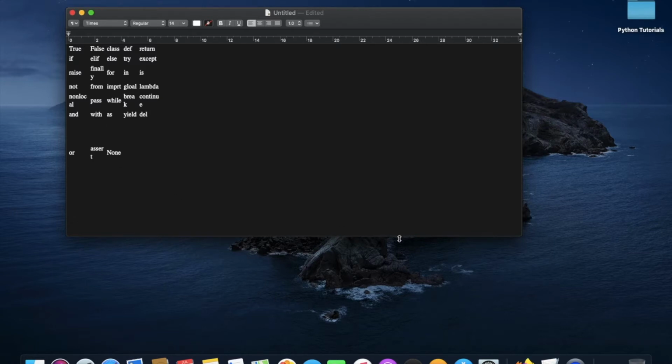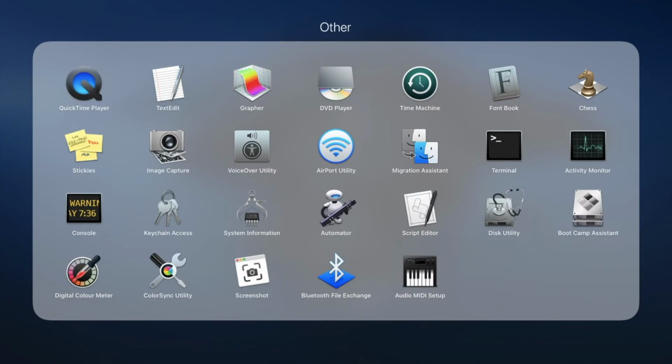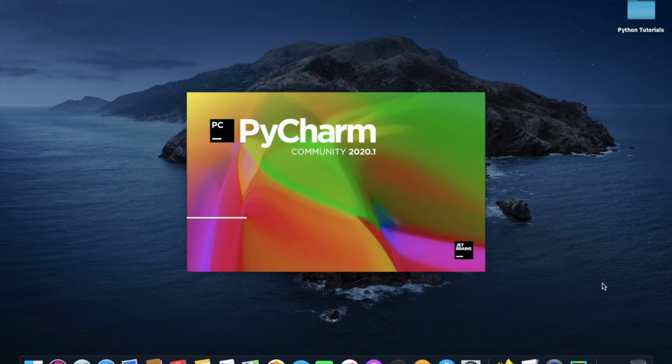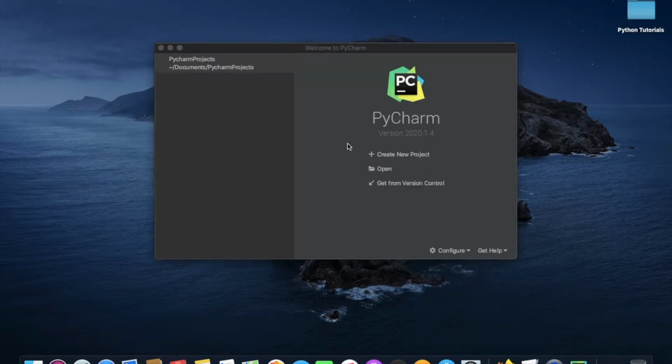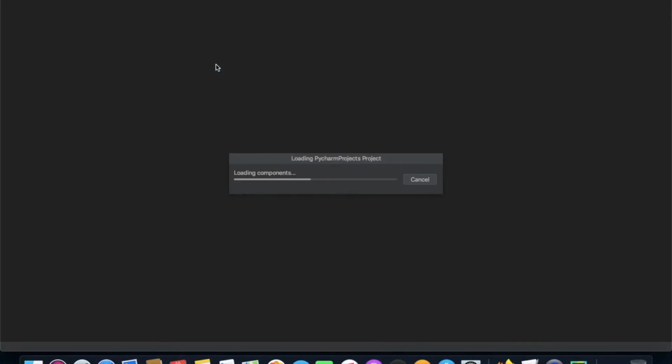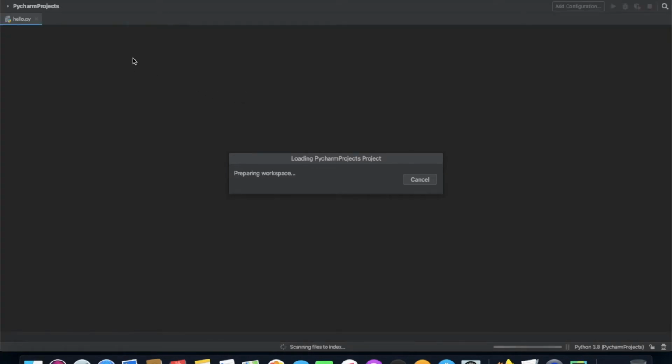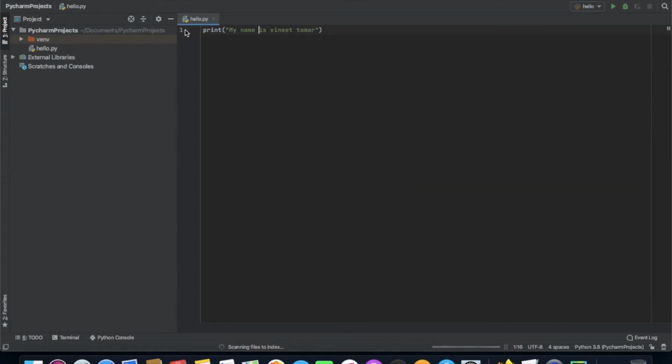So I'm gonna open my PyCharm and let's wait for PyCharm to open. In this PyCharm, as you know, in the previous video we have already created a PyCharm projects folder in the documents location. So right now I'm just gonna simply open this PyCharm projects, and there is already a file present over here which is hello.py. We will start using this file only. Like, I want to assign my name to a particular variable and then I want to print that variable. So how am I gonna do it?